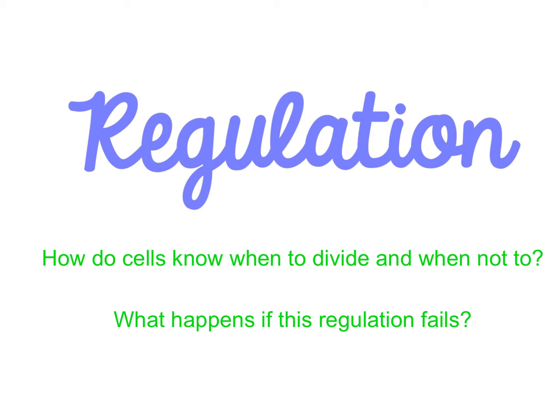In today's video for lesson 3.3, we are going to be focusing on regulation of the cell cycle. So if you remember, the cell cycle includes 3 phases. We have interphase, mitosis, and cytokinesis. So what we're talking about today is how do cells know when to divide and when not to? And then what happens if this regulation system we have fails?